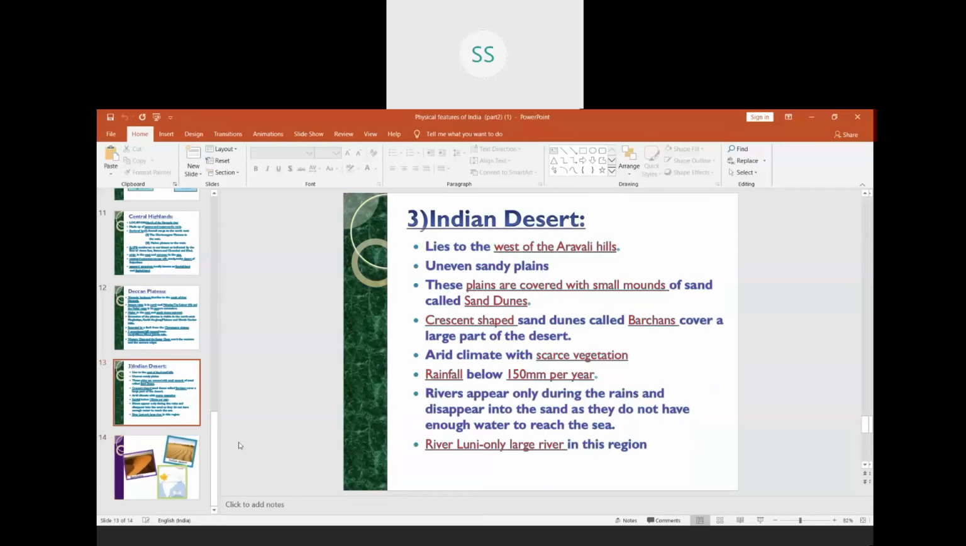This desert has a lot of undulating sandy plains. Now, what do you mean by undulating? Means uneven. If you go to a desert region, you will see that sandy plains are there, but it is not actually a complete plain area. You will see lots of ups and downs. So that is called undulating or uneven sandy plains.